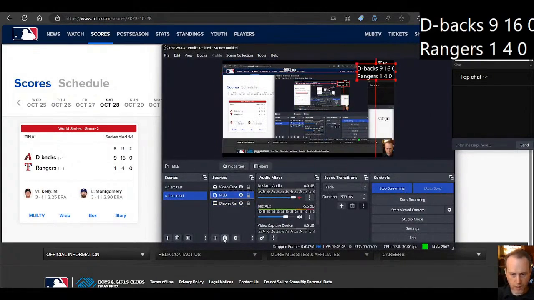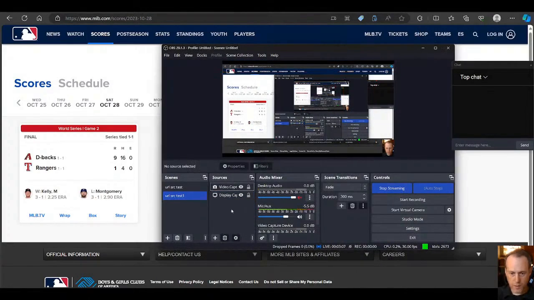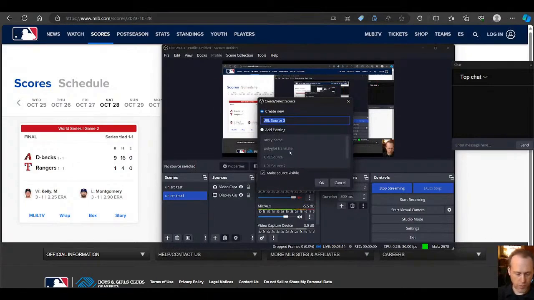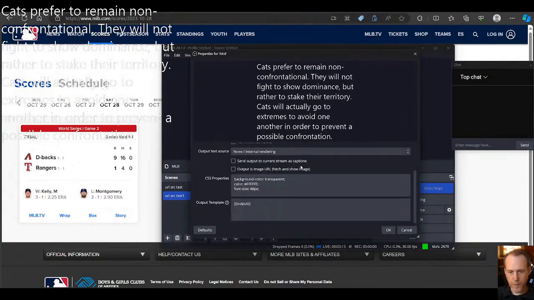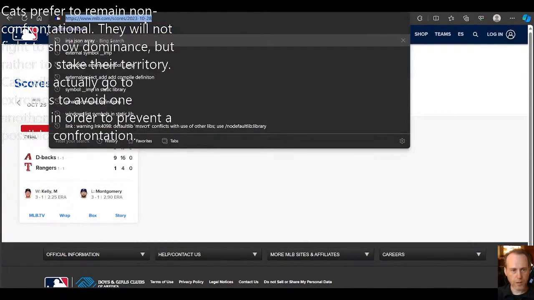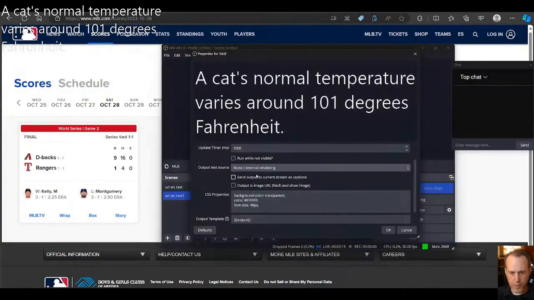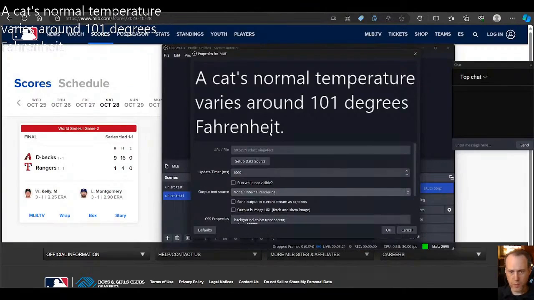Let's actually go ahead and delete this one and start from scratch. So we'll bring up a new URL source. We'll call it the MLB. And now we know we're working on this URL, here from this one. We'll do that in a moment. We'll do that for the NBA.